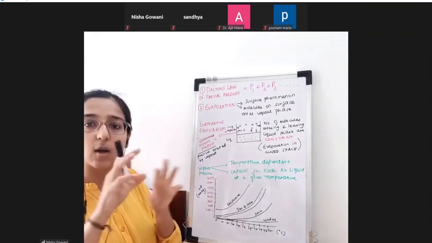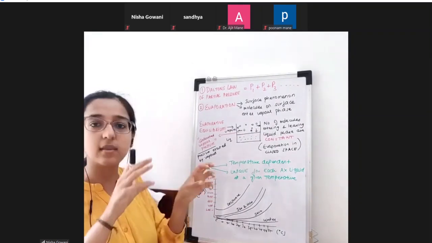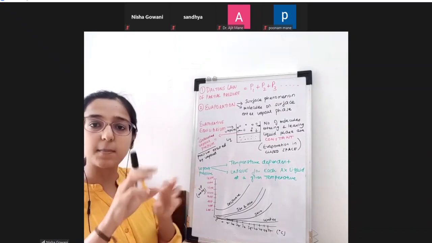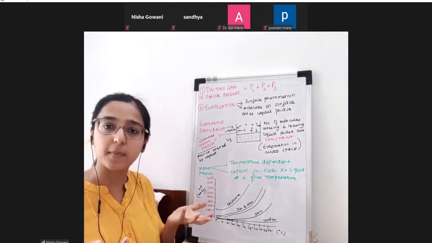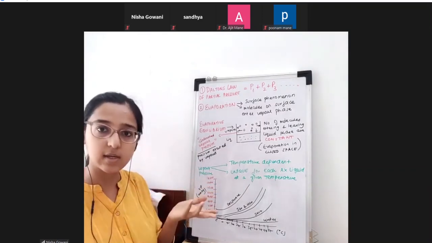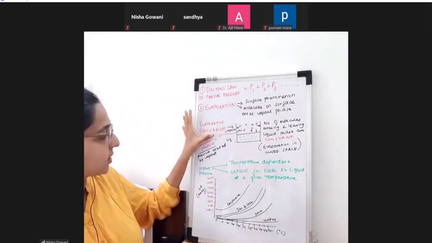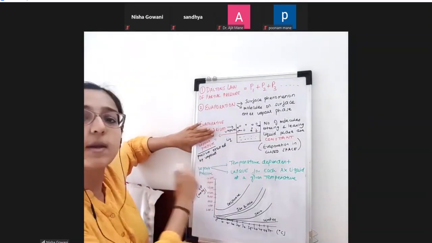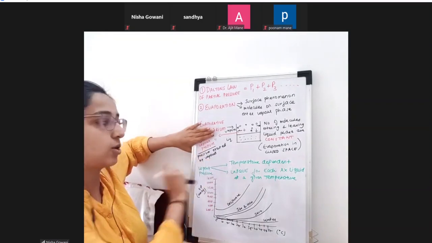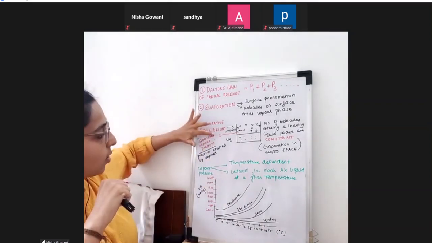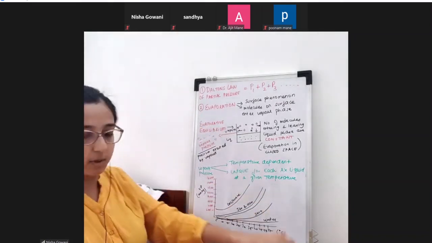The molecules are in constant motion, so they will go and hit the walls of the beaker. The pressure which is exerted by these molecules is known as vapor pressure, because it is the pressure exerted by the vapor molecules. Simple. Okay. Now, what we need to understand is, what is saturated vapor pressure?